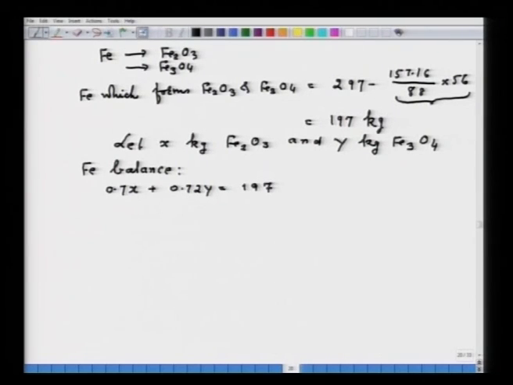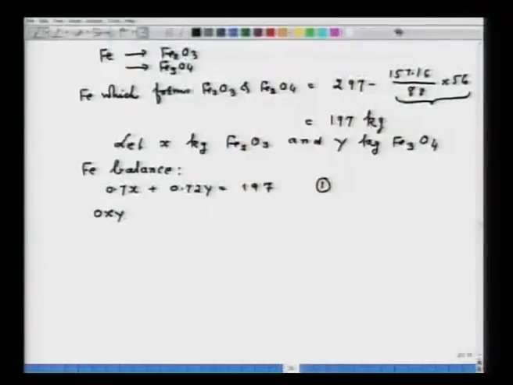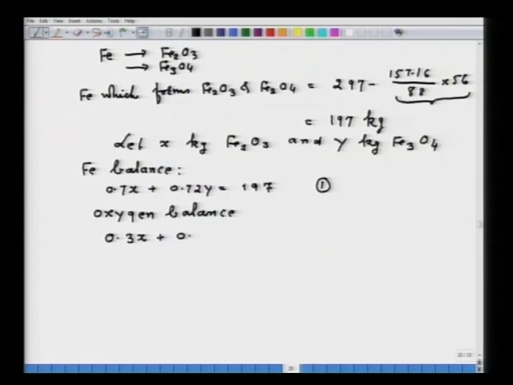This is my equation 1. Next, I will be doing the oxygen balance. If I do the oxygen balance, it comes 0.3x plus 0.28y equal to 81. This is my equation number 2.